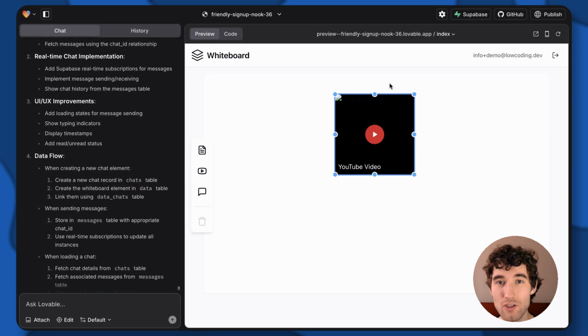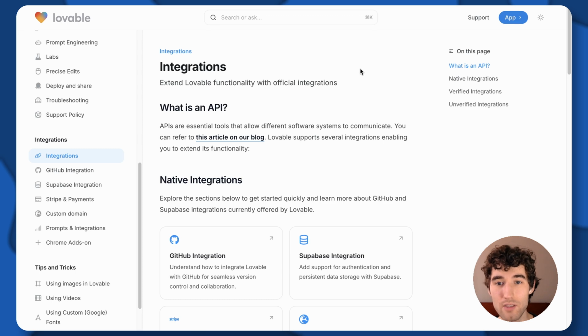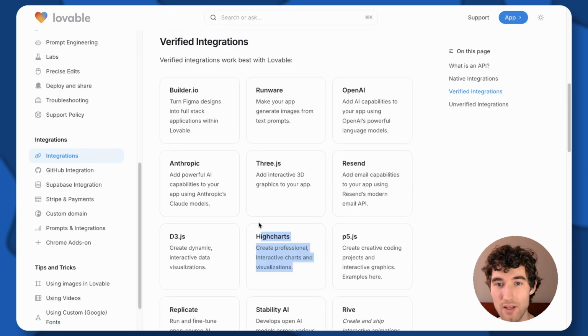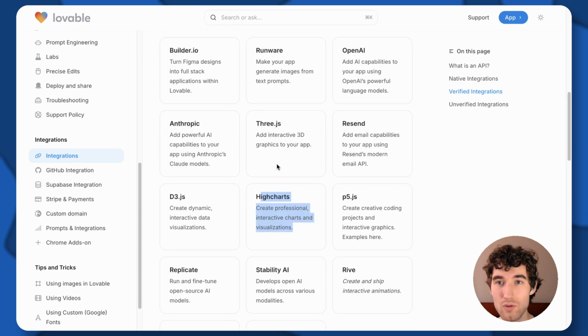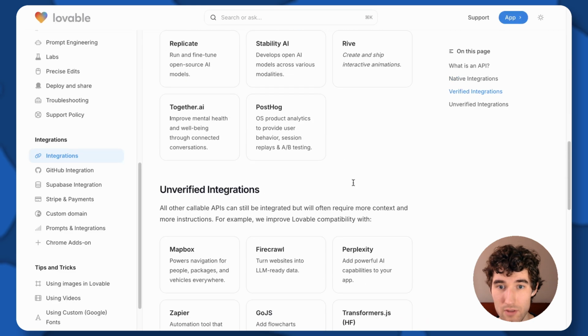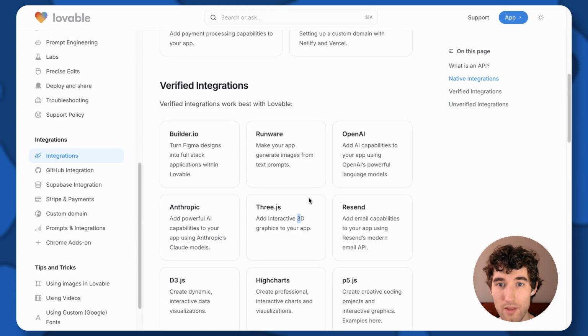If you check the Lovable documents, in the integrations part you will find all the integrated React libraries and JS libraries that you can ask to use in your project. For example, Three.js is cool for 3D objects and even building your own games. And you can see there are a lot of different libraries that you can use in other integrations.